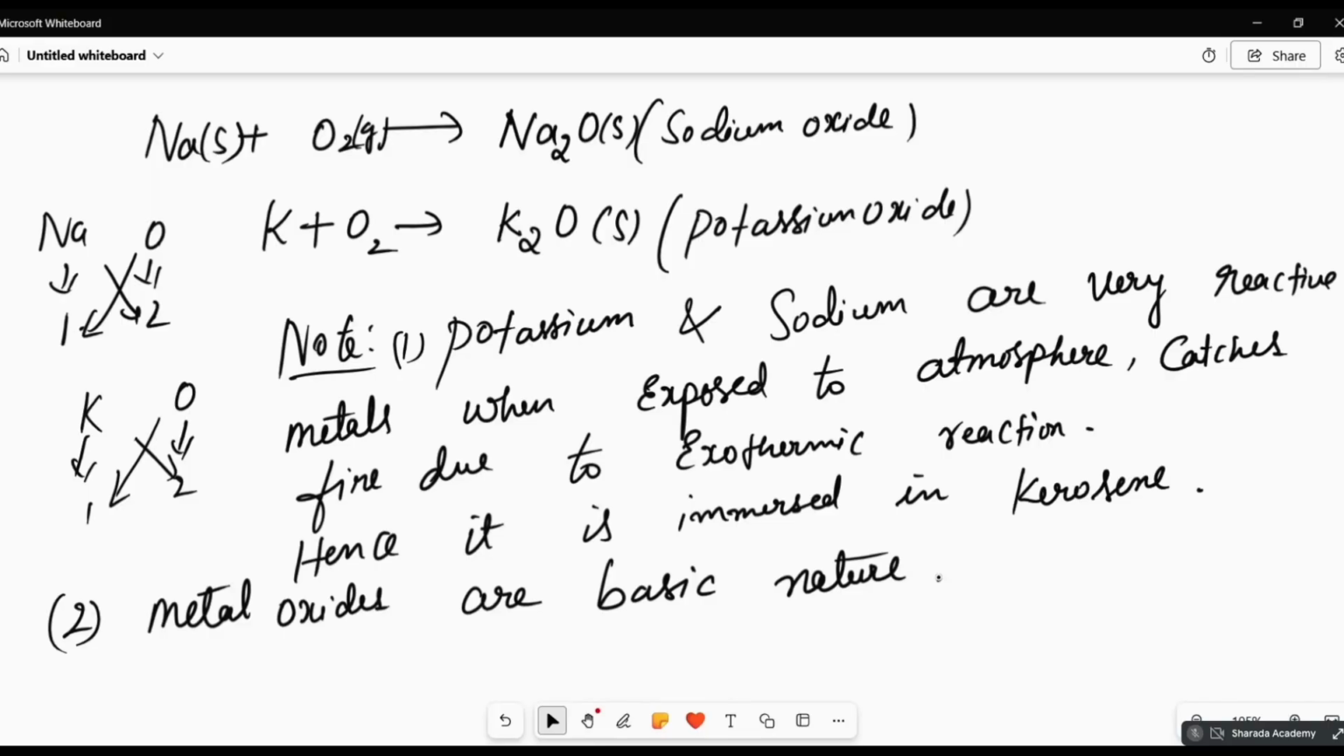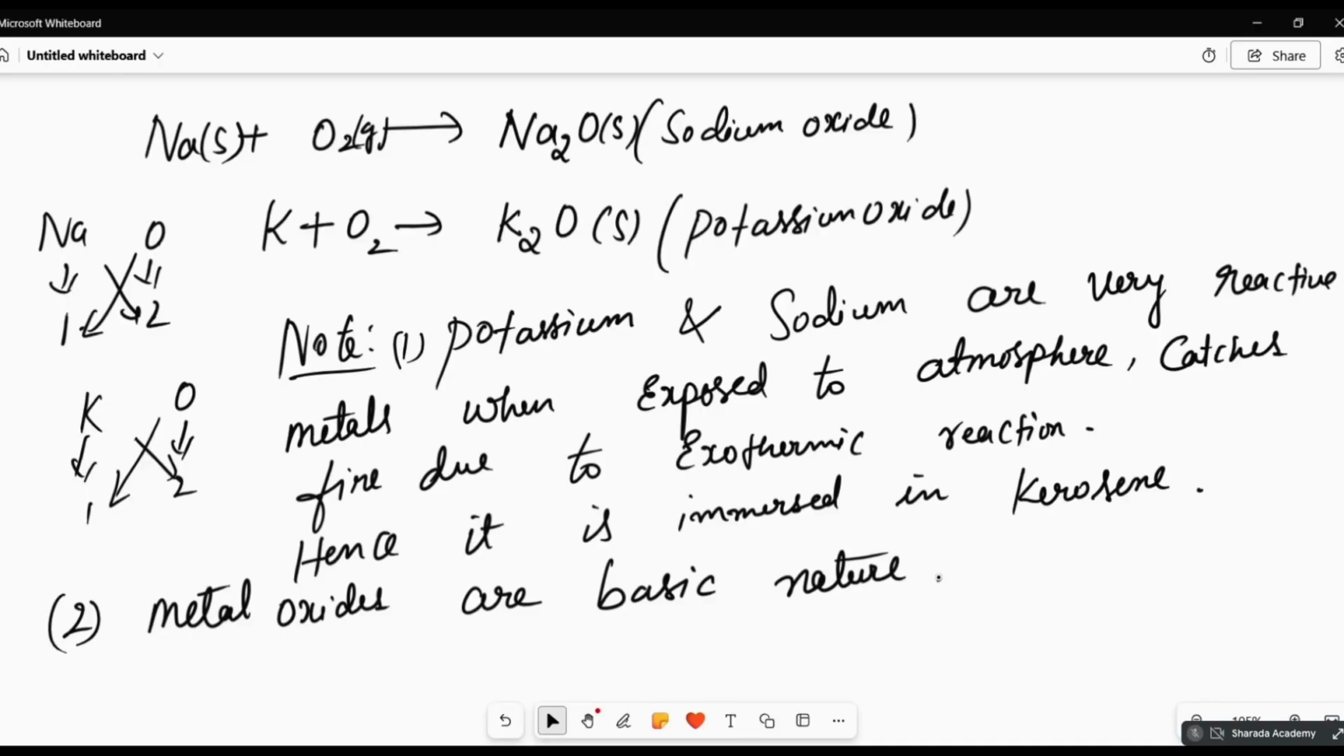Wait one second. Listen here. Metal oxides are basic in nature, but aluminum oxide and zinc oxide are amphoteric in nature. It has the properties of both base and acid. That is, aluminum oxide can react with the base, and when it is reacting with the base, it acts as an acid. But when it reacts with the acid, it acts as a base.